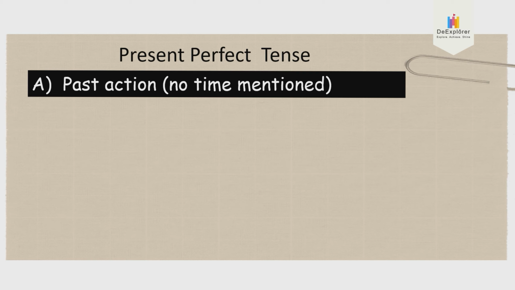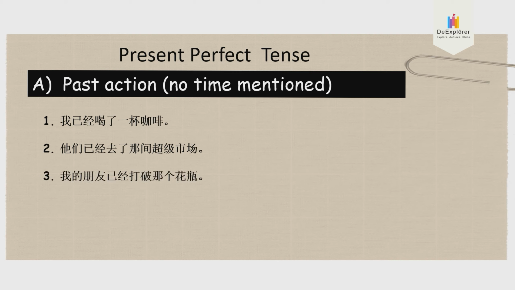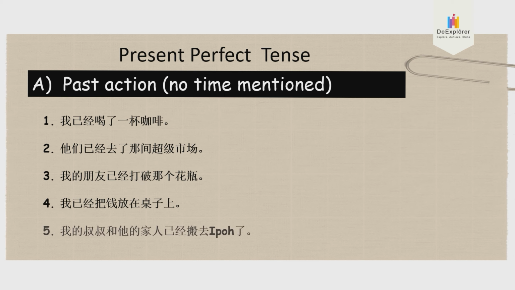Alright, now you are going to write 5 sentences for me in English. Number 1, 2, 3, 4, and 5.